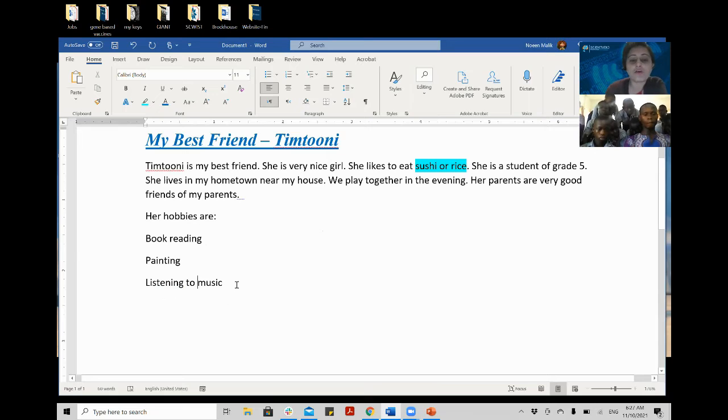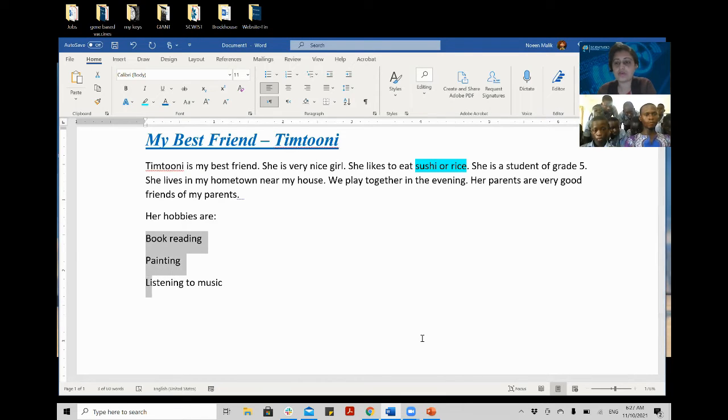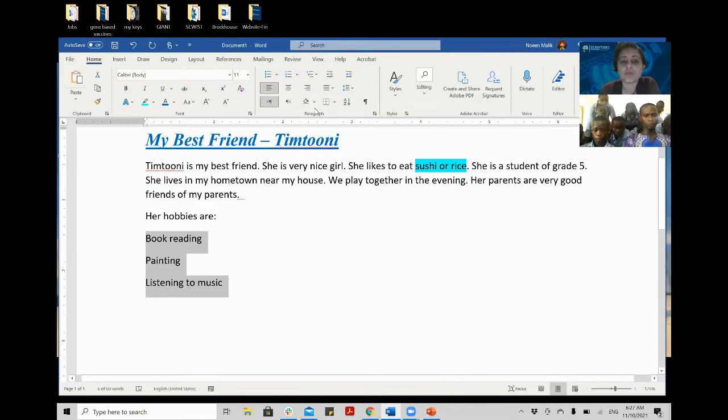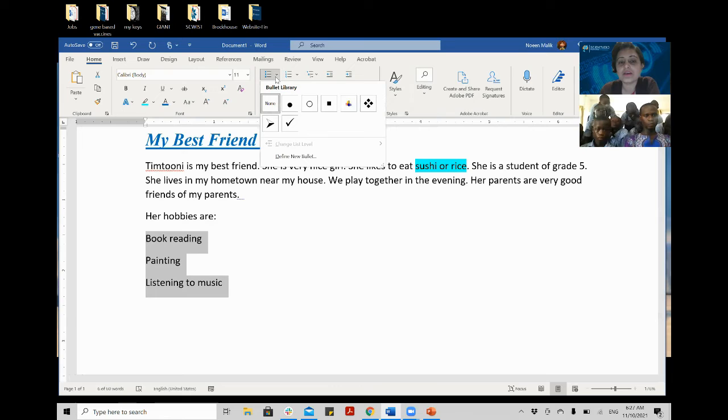Okay. Now I want to make it into the bullet points. So I will move my mouse here. I will click it as a single left. Then I will press shift. I will select it all. Okay. You can use the right arrow key on your keyboard. And then I will go here on the top. I can select whatever I want. You see, when I'm selecting, it is changing, right?